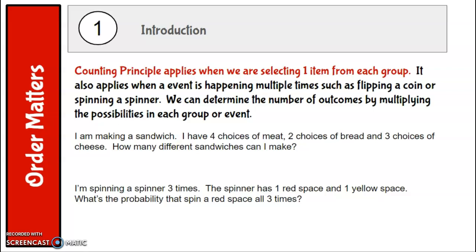So for example, I'm making a sandwich, I have 4 choices of meat, 2 choices of bread, 3 choices of cheese. How many different sandwiches can I make? I just multiply 4 times 2 times 3. I'm choosing one from each category.